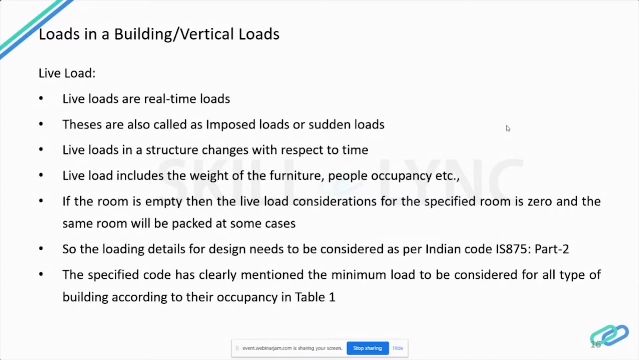So the live load calculation includes the weight of furniture, people occupying the floor, and the type of building use. All these criteria are considered as per the Indian Code IS 875 Part 2. This code clearly specifies the minimum load to be considered for all types of buildings according to their occupancy in Table 1.